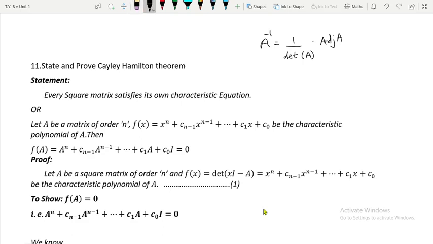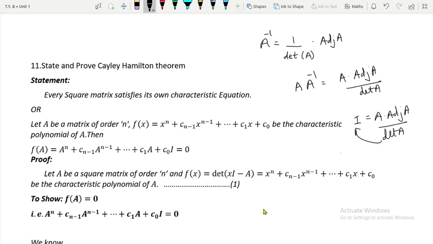A times A inverse will be equal to A into adjoint of A upon determinant of A, and this will be I. So I is equal to A into adjoint of A upon determinant of A, and you simply shift the determinant to the left hand side.